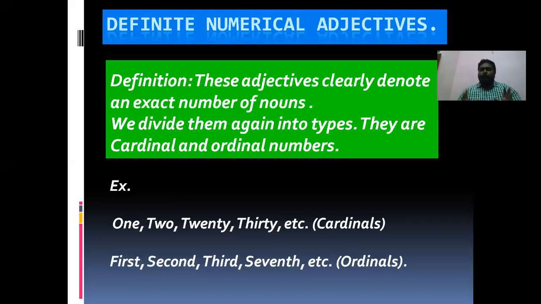If you have any confusion, rewind the video and check back so that you can easily understand. And you follow the notes which is on the screen. You follow the PPT. It will be very useful to you. Okay. Now the definite numerical adjective is finished.